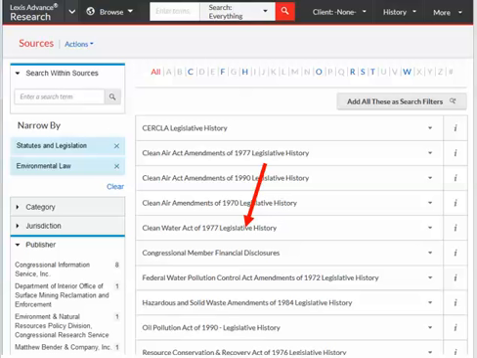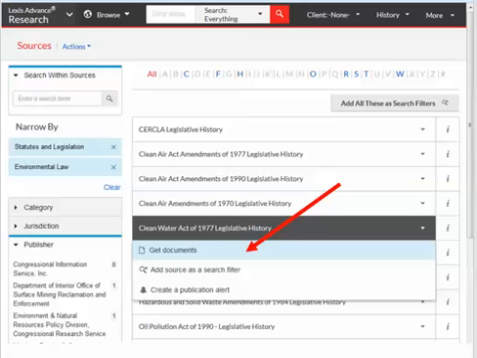These are mostly CIS legislative histories which contain abstracts of hearings and reports and only limited full text. Click the I to find out who compiled this legislative history, or click on the title to select the database as a search filter or just to pull all the documents of the legislative history.